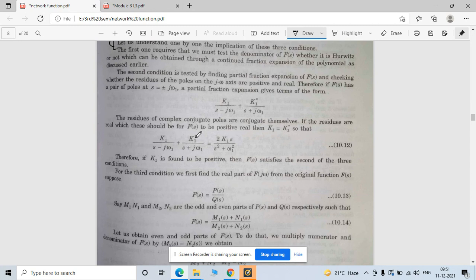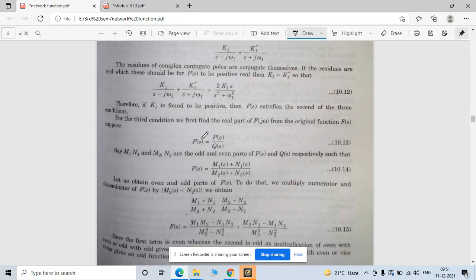So these are some concepts here, you can read them out. Now the function here is divided into two parts, that is p of s and q of s, and this function can also be separated with the help of this m and n form. What are m and n? M and n are nothing but the odd and even parts of the numerator and denominator respectively, right?